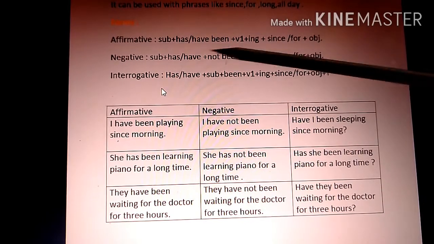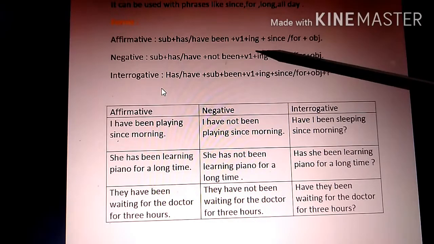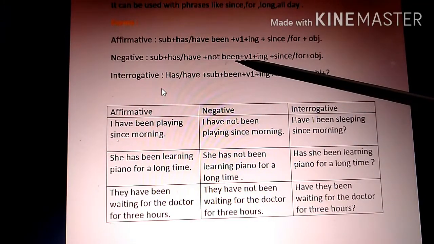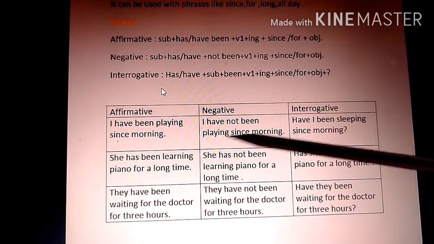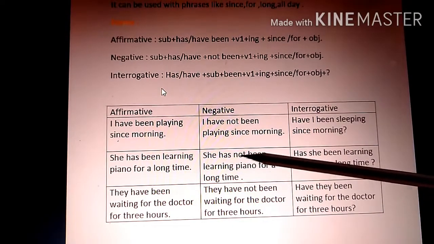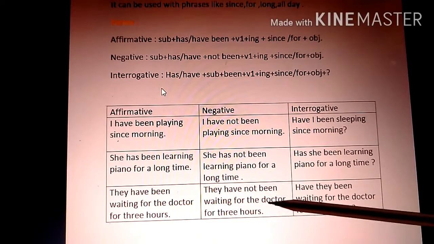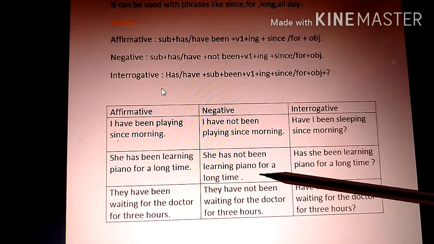Now the negative forms, subject plus has not been or have not been plus V1 plus ing plus since or for plus object. So has not been and have not been has to be used. Let's see the example. I have not been playing since morning. Same affirmative sentence has been changed into negative sentence. She has not been learning piano for a long time. They have not been waiting for the doctor for 3 hours. So only not has been added extra and other things remain the same.